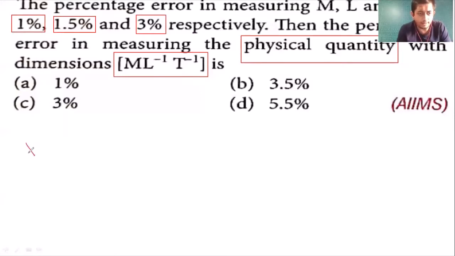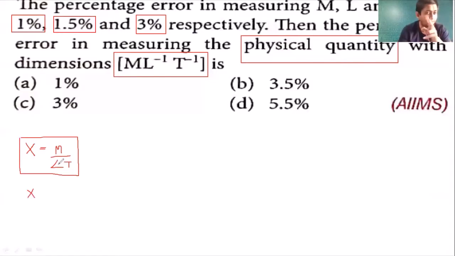So let's say that we have a quantity maybe x whose dimension is given to us as M, L raised to -1, T raised to -1. That means that quantity x is actually M divided by L and divided by T, because here L and T are in -1, so they must be in the denominator. So x is equal to M divided by L into T. Agreed? So dear students, try to understand that this is a question on division. It is a question on division, M divided by L and T, which are multiplied together, so it is like a division and multiplication question.